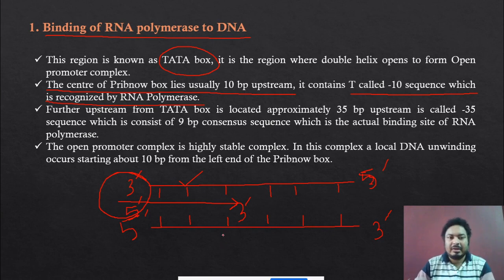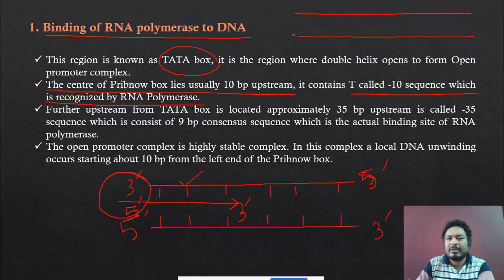Now see, over here it is written that the center of the Pribnow box lies usually 10 base pair upstream. Now what is 10 base pair upstream? And what is the -10 sequence? Now see, suppose this is a normal DNA.